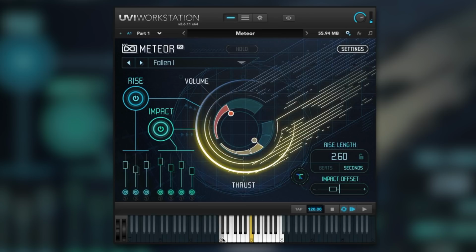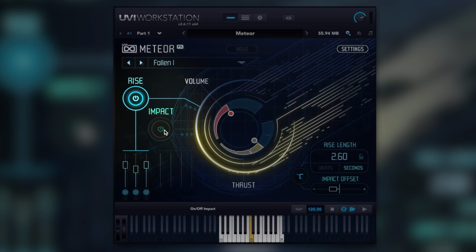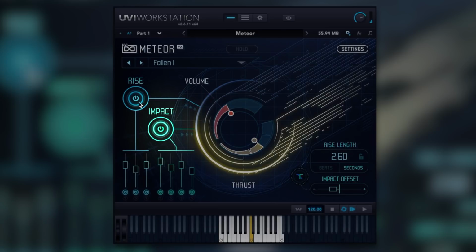And that's pretty much what it does, and it does it very well. We've got two main components to this. We've got rise and impact. So let's just mute the impact sound so we can hear just the rise of that sample. And now impact.